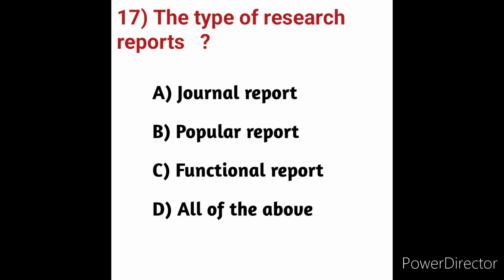The types of research reports. What are the types of research reports we have? We will see the options here. Option A, journal report. Option B, popular report. Option C, functional report. Option D, all of the above. What is a research report? What is meant by research report?